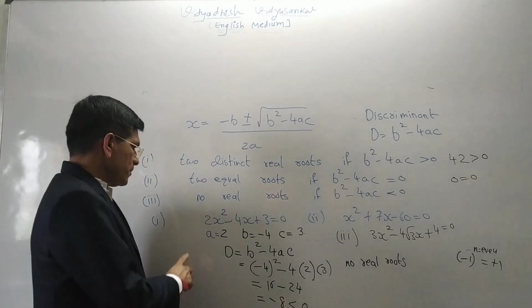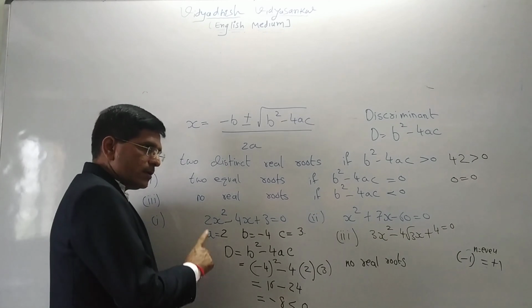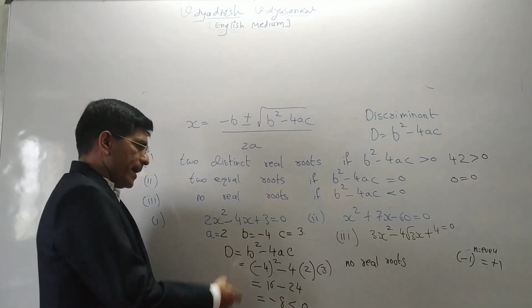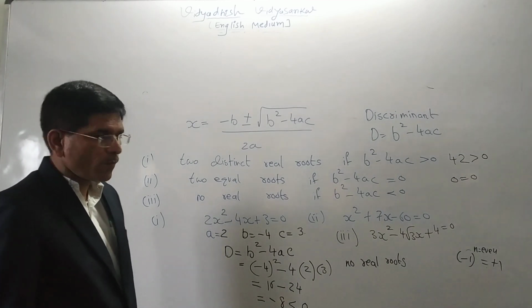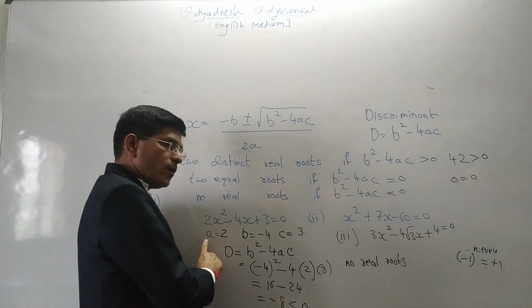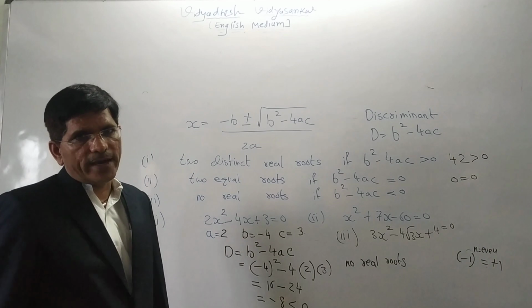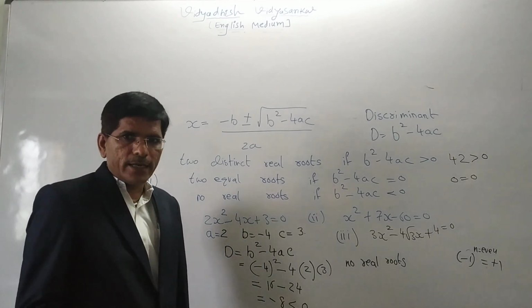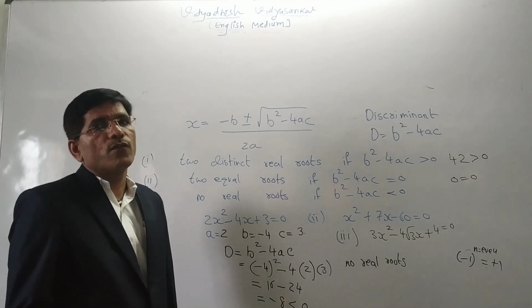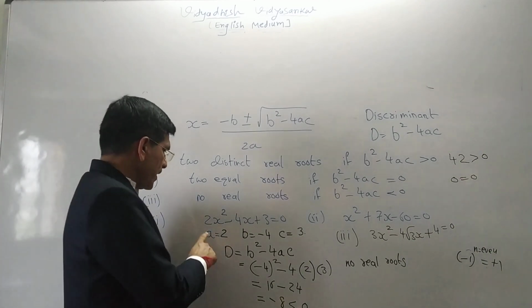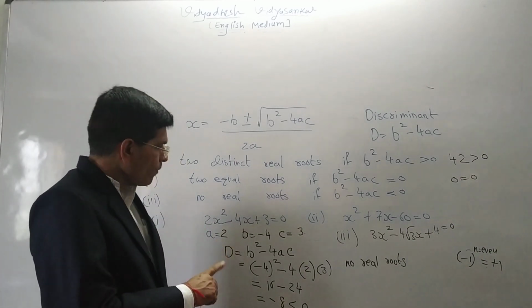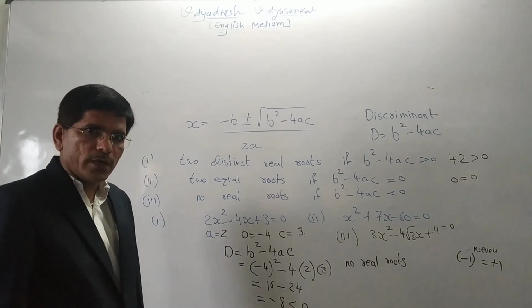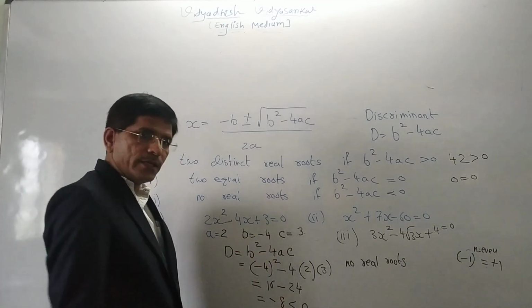So in question number one, what is given? 2x square minus 4x plus 3 is equal to 0. First of all, we have to identify the values of a, b and c from the question. So a is 2, b is equal to minus 4 and c is equal to 3.